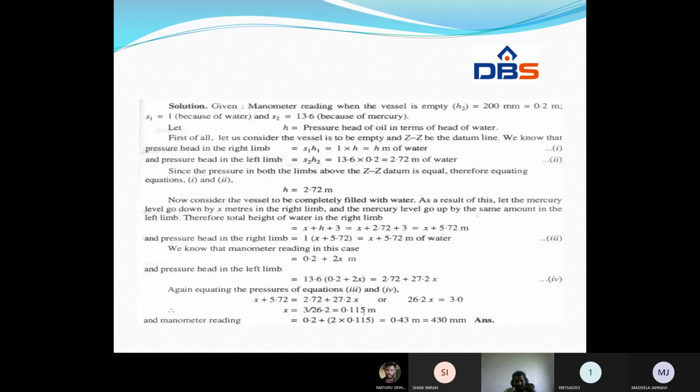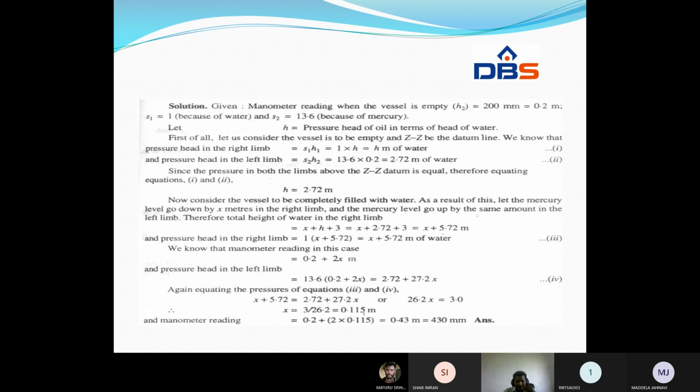Now, consider the vessel to be completely filled with water. As a result, let the mercury level go down by x meter in the right limb, and the mercury level go up by the same amount in the left limb. Therefore, the total height of the water in the limb is x plus H plus 3, which is equal to x plus 2.72 plus 3. So we will get x plus 5.72 meter. And the pressure head in the right limb is equal to 1 into x plus 5.72, that is x plus 5.72 meters of water.